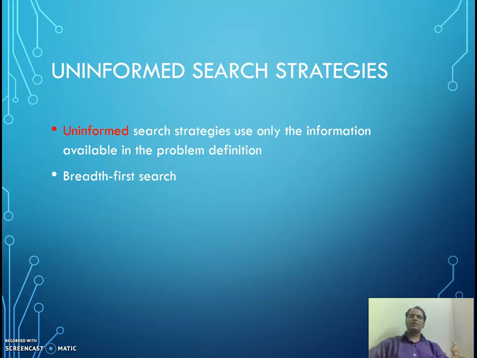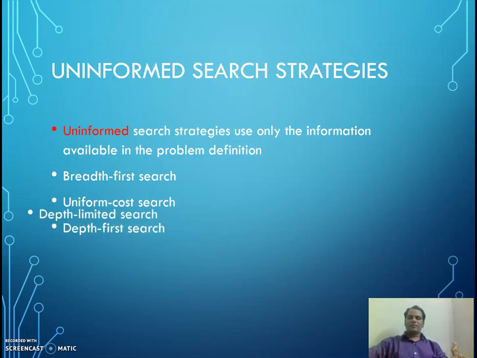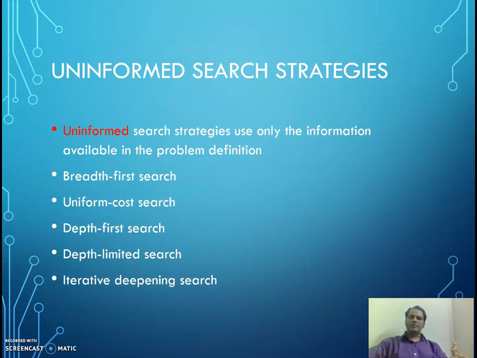Now, what are the different uninformed search strategies we can have? In artificial intelligence, there are around 5 uninformed search strategies. The first one is breadth first search. The second one is uniform cost search. The third one is depth first search. The fourth one is depth limited search. The fifth one is iterative deepening search.